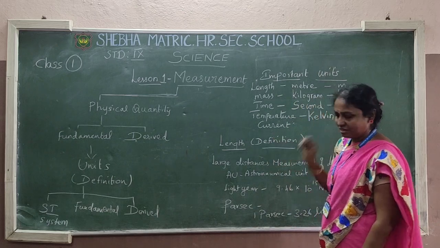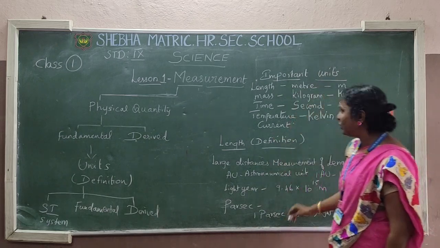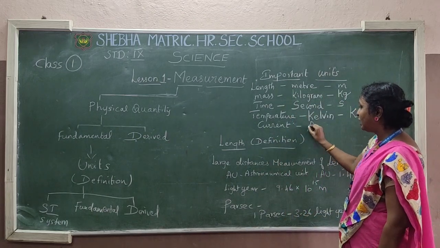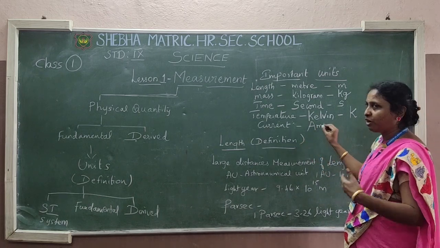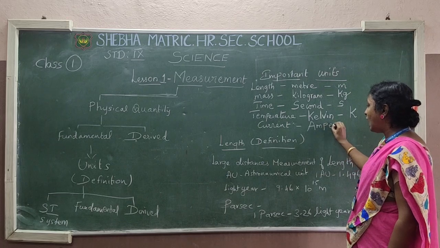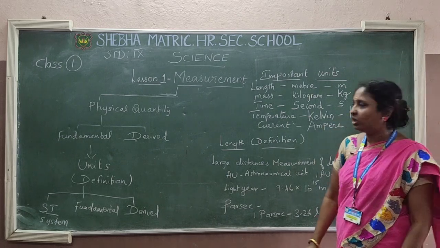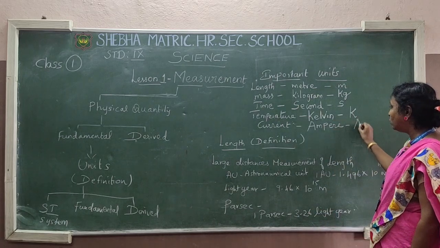Then electric current. What is the unit for electric current? Ampere. So 1 amp, 2 amp, 3 amp, like that we are saying, no, 0.5 amps. So ampere is the standard unit for current. What is the symbol used?